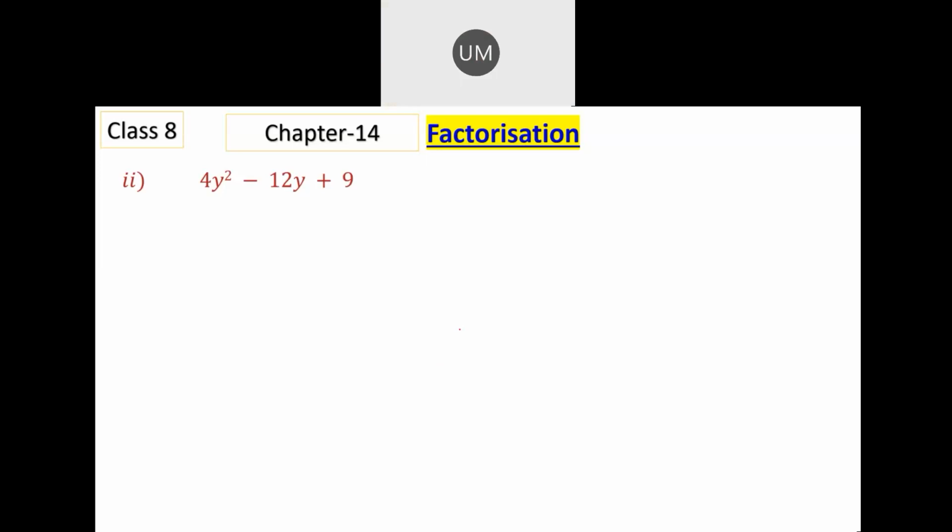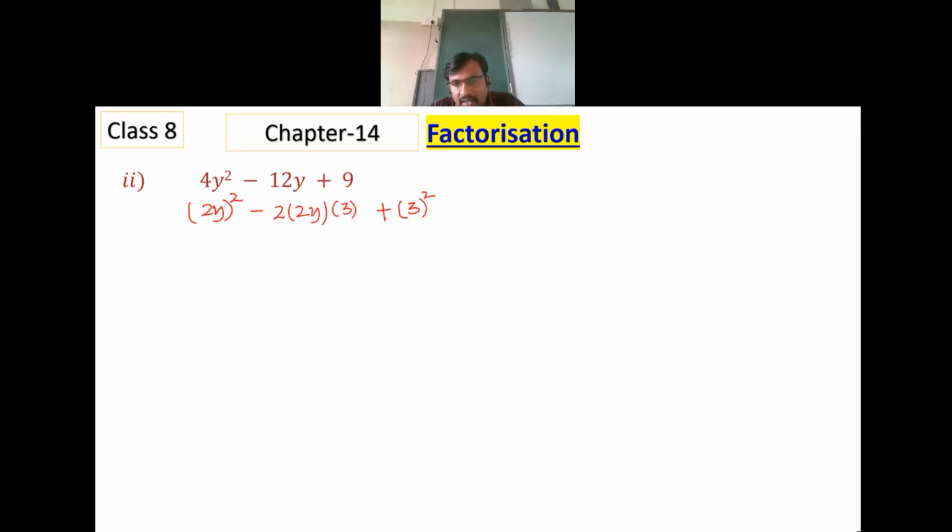Can you try this? What is the first term? 2y whole square. 2y square minus 2 into 3 into 2y, and the last term is 3 square. Do we get the same? Negative 12y.